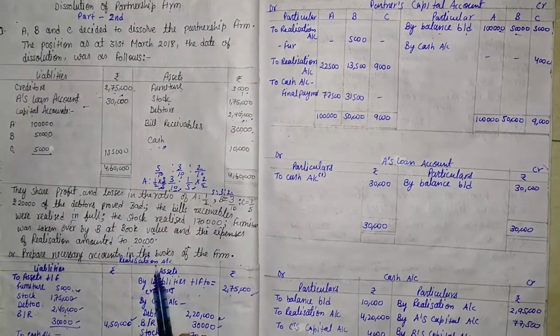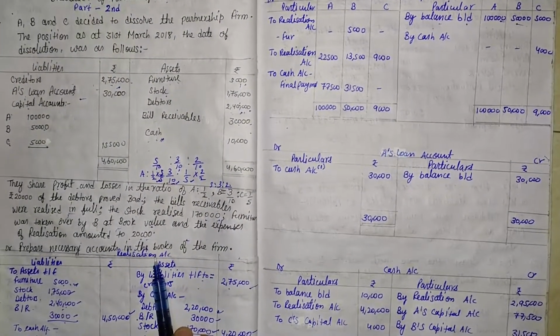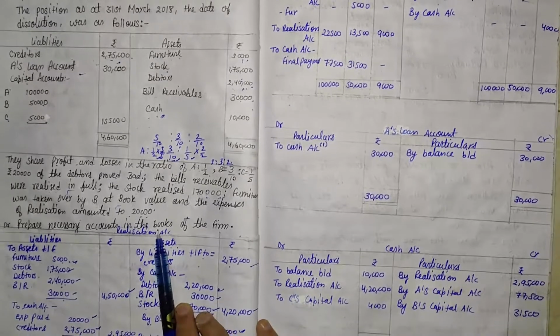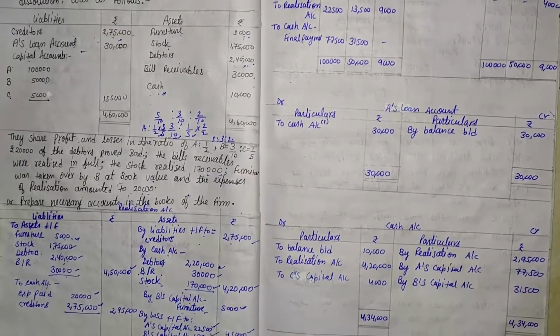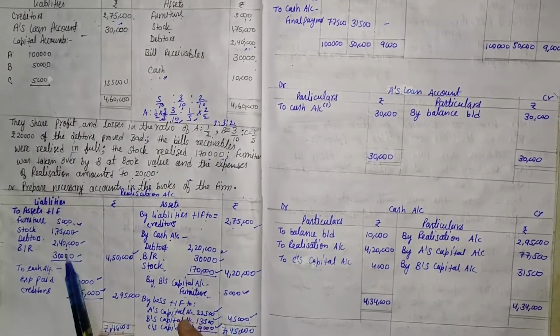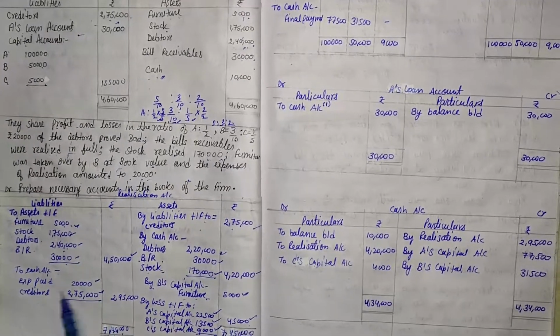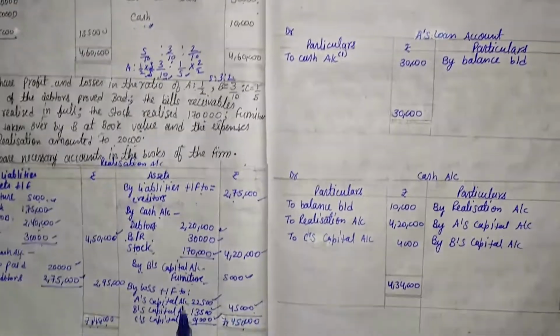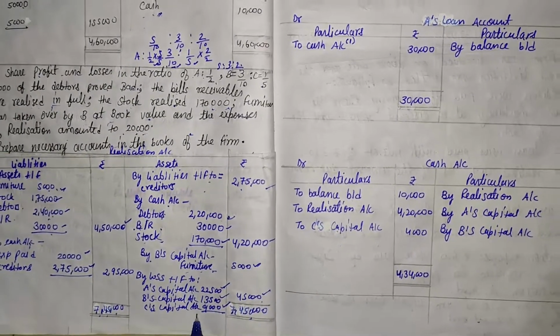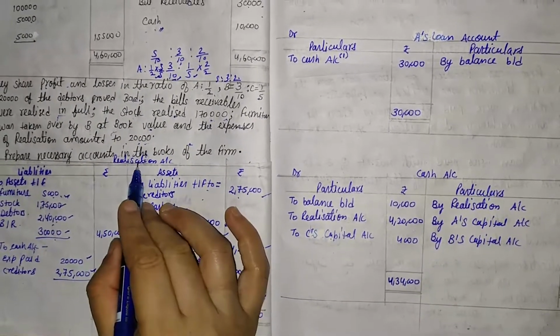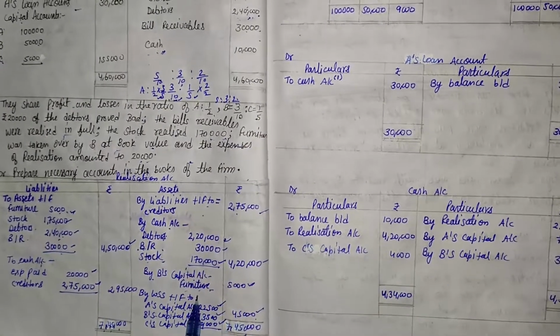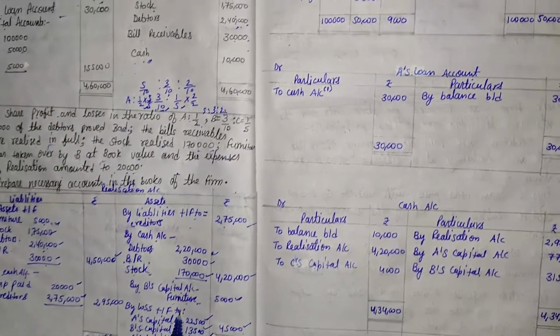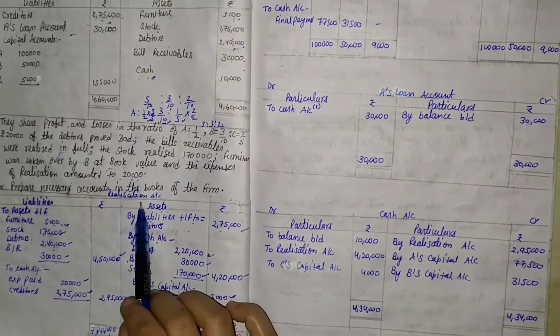After that, come to the realization account. Here in the realization account, we find out whether there is any capital balance. Here there is no capital balance. Here is cash balance. Here capital balance is given, A's capital, B's capital, and C's capital. That comes on the realization account. So the credit balance of the realization account comes on the debit side by the name of realization account.